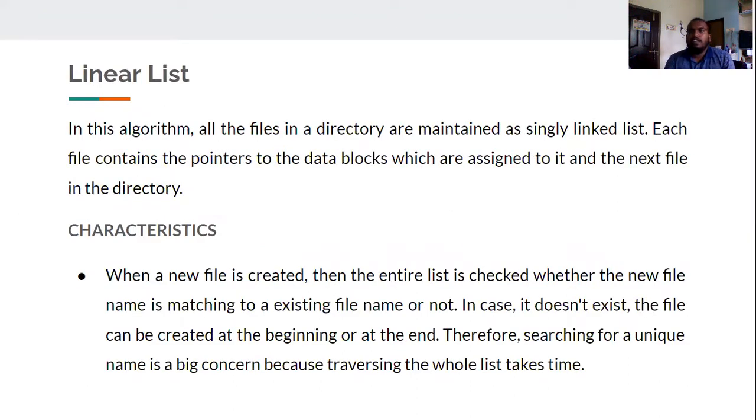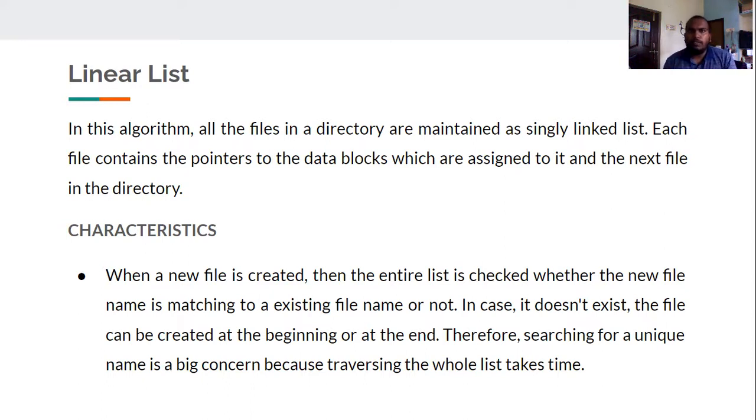The first one is linear list. In this algorithm, all files in the directory are maintained as a singly linked list. Each file contains pointers to the data blocks which are assigned to it, and to the next file in the directory. So let's see the characteristics of the linear list.